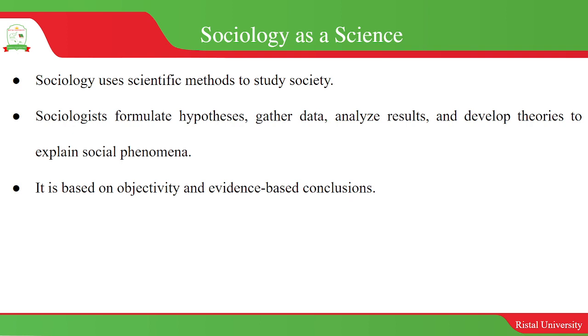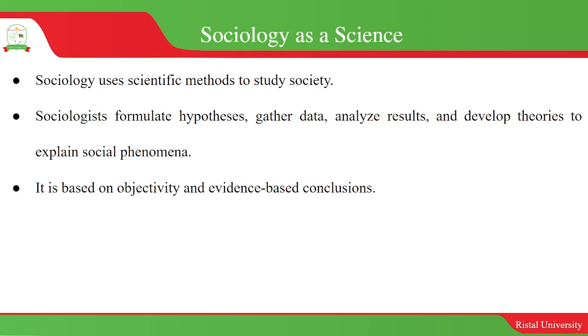So sociology is a science because it is based on evidence that we get from research. It is an empirical subject. We don't derive theories from nowhere; theories are proven by research.